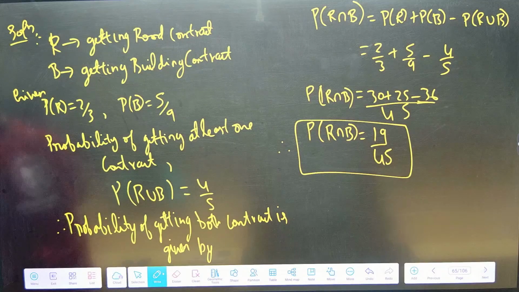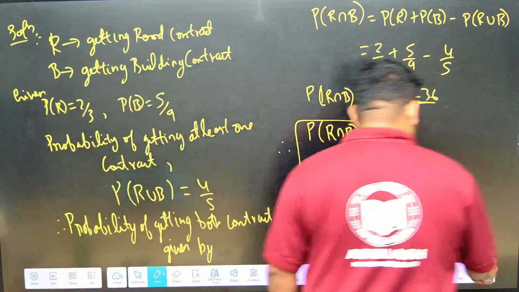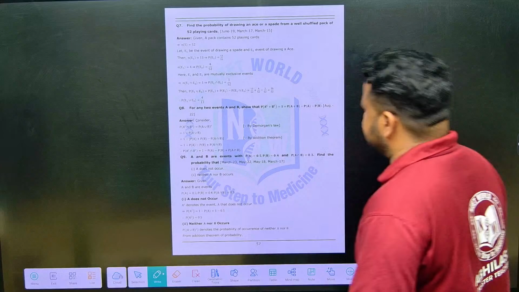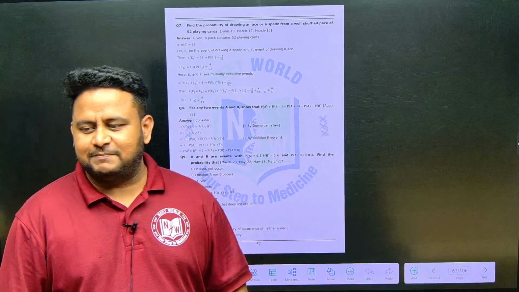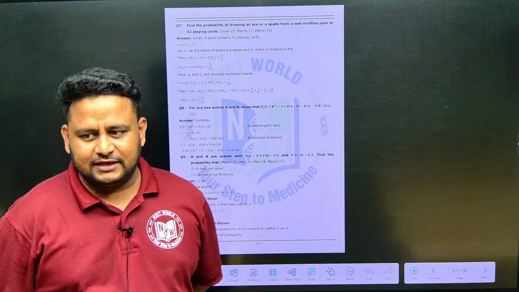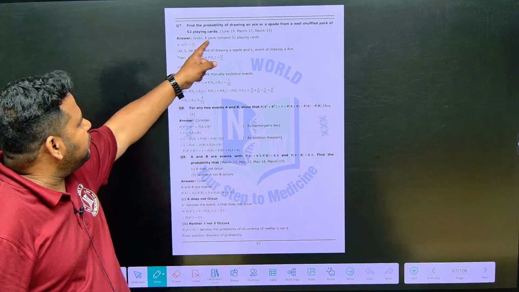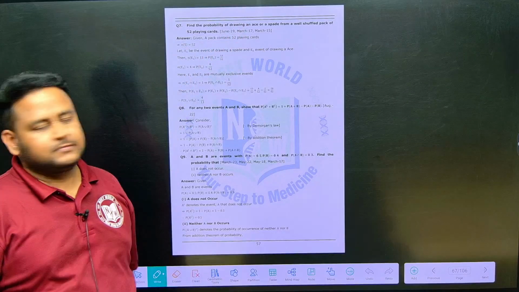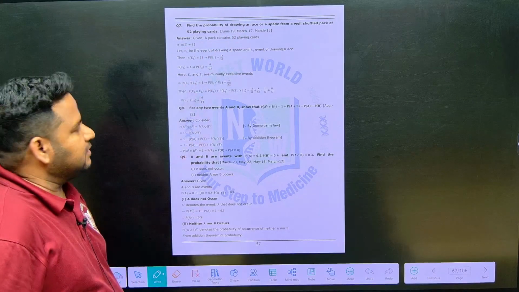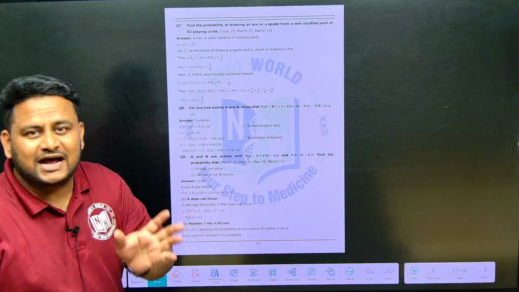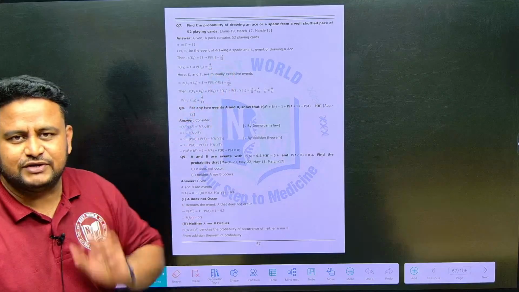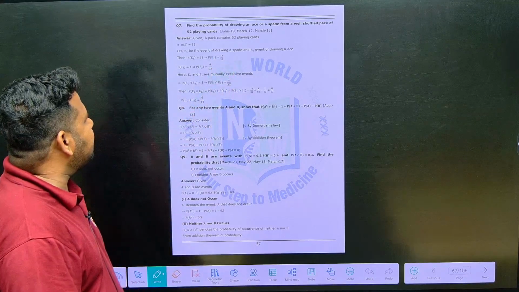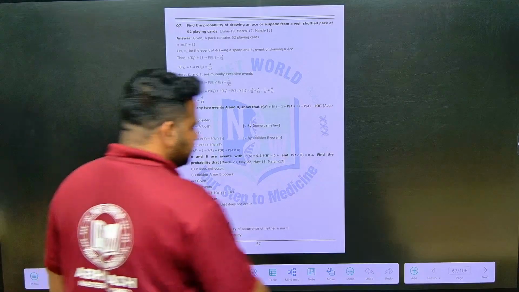Now let us take a question on cards. Your favorite cards. For this you should have some knowledge of cards. The 4 types of cards that we have are spade, club, diamond and heart. Find the probability of drawing an ace or a spade from a well shuffled pack of 52 playing cards. Ace or spade means it is union, just like road or building in the previous question.